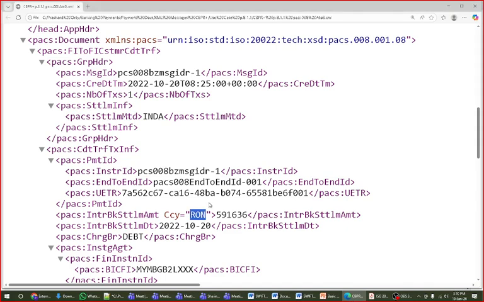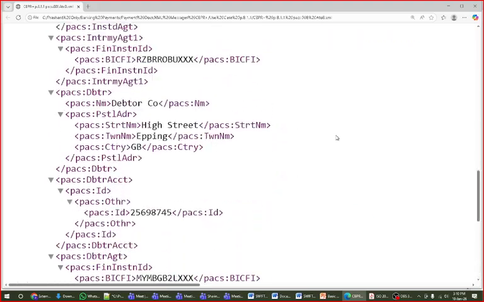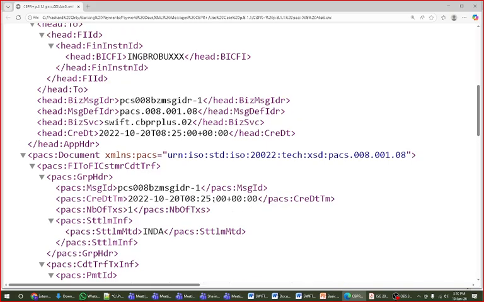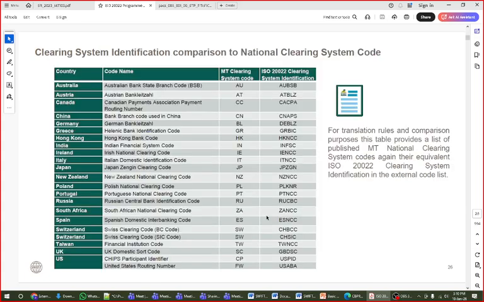If I show you, see here, create date and time. This is 8:25, and these are optional here. These fields are not represented here. If you want to put a date, you can put milliseconds. You see everything is optional here. Only date, month and time is here. All right, so this is how your date looks like.